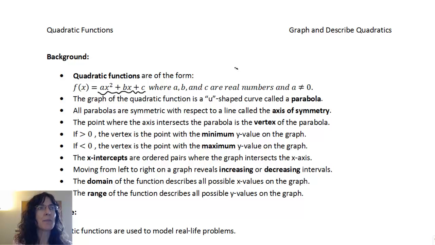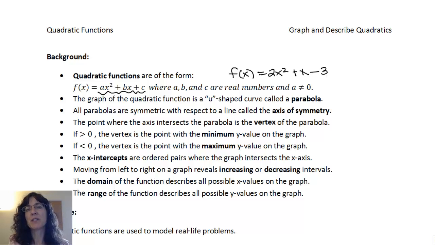But it could be something like this. f of x equals, and my a might be a 2, and my b might be a 1, and so it would be just plus x, and then maybe my c is a 3. So it would look something like that, where I have an x squared term at a minimum, and then I might also have an x term and a constant.